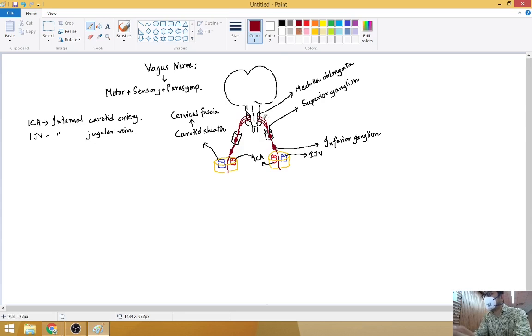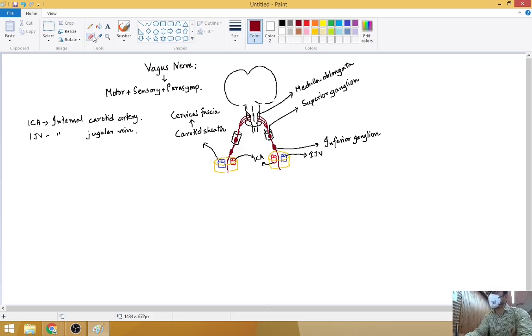So we have seen till now that it comes out from the medulla. It gives the superior ganglion in the jugular foramen, then it gives the inferior ganglion. Then it is covered in a sheath along with the two vessels, one vein and an artery, and this is known as the carotid sheath. Now this is where it will descend down.